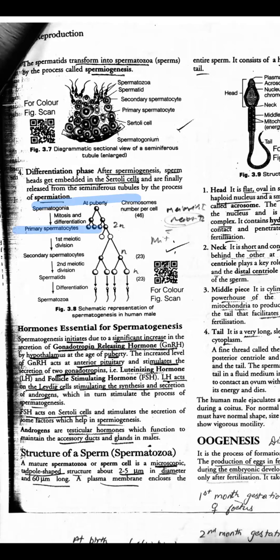Primary spermatocytes are those cells which are destined to go for meiosis. So it will undergo the first meiotic division to form secondary spermatocyte. From secondary spermatocytes, it will undergo the second meiotic division to become spermatids. Okay, till here.